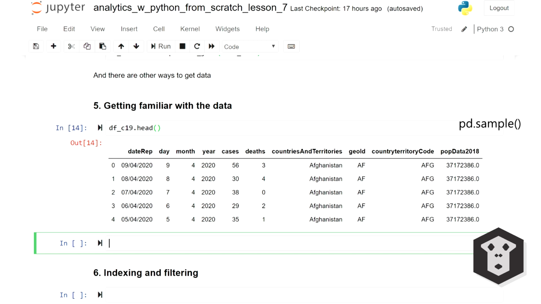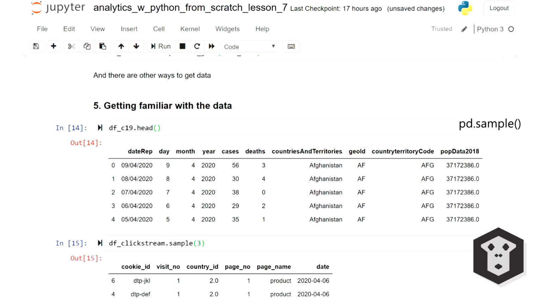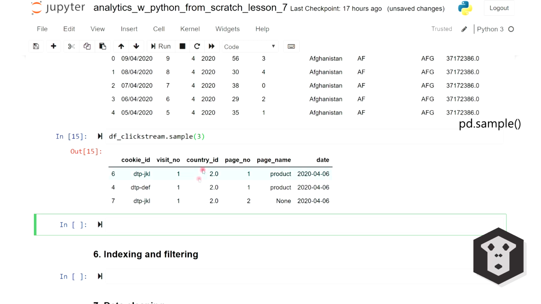The sample function does something similar, but instead of picking the top rows, it returns random rows. For instance, to look at our clickstream dataset, we get 3 rows picked at random. There's a cookie ID. As you probably know, cookies is how websites define a visitor. Some sort of session ID to define a visit of that visitor. A column that seems to be about the country the visitor is from. The name of the pages that they've seen, in what order, and a date column.